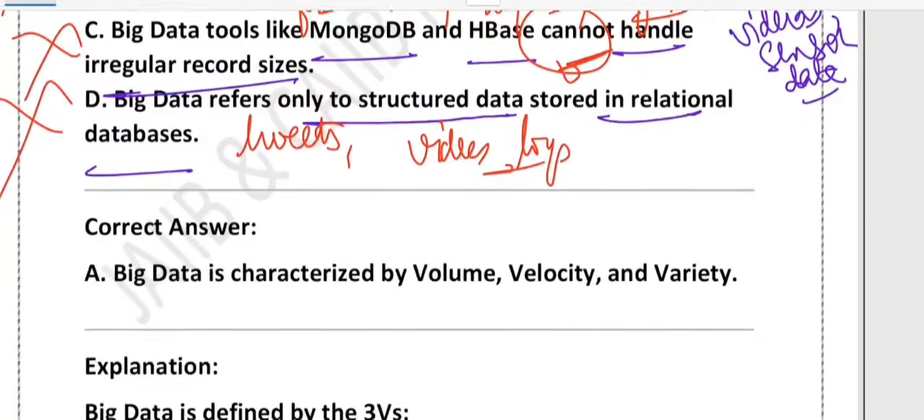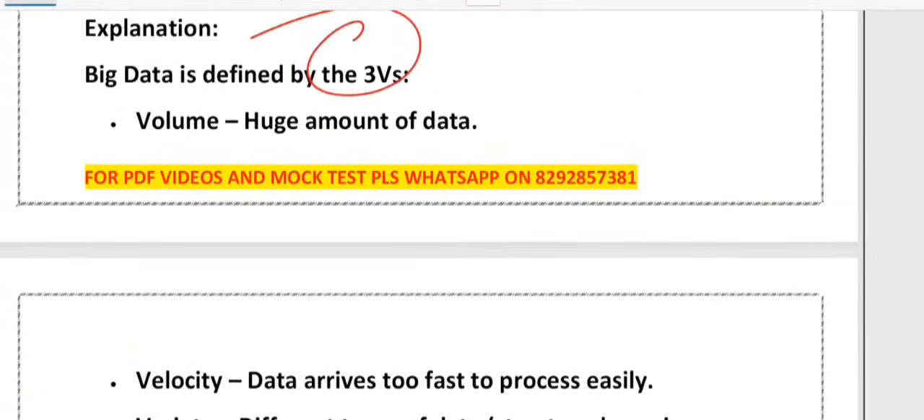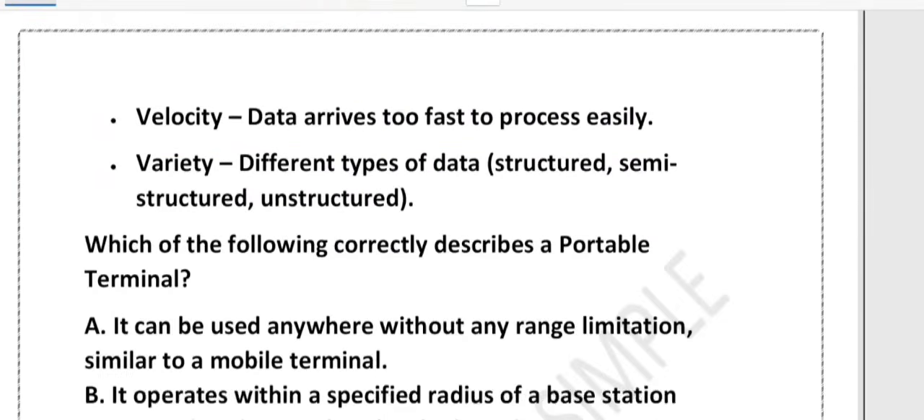So remember that big data just means 3V: volume, velocity, and variety. Volume means a huge amount of data. Velocity means data arrives very fast. And variety means the different types of data that we have, right?